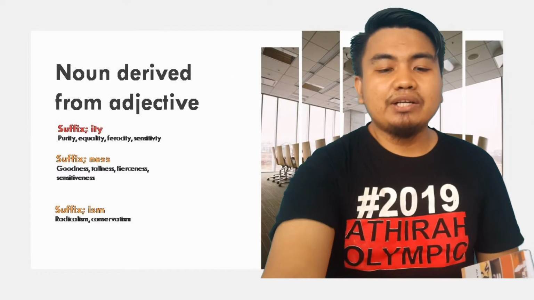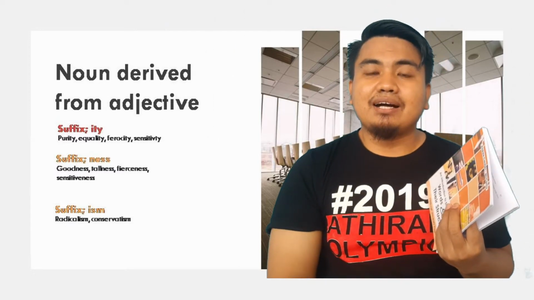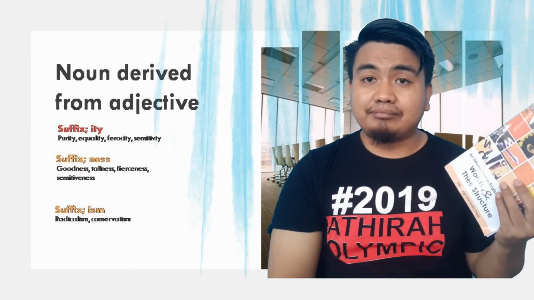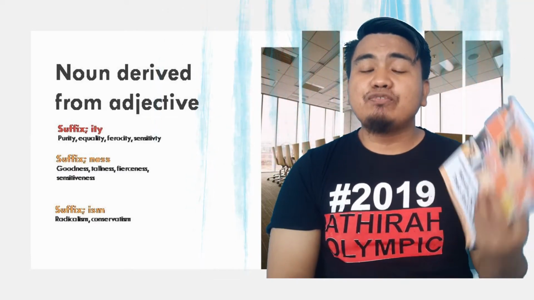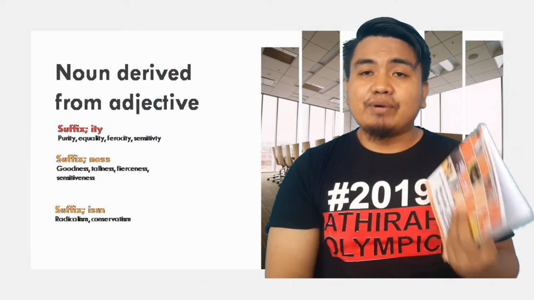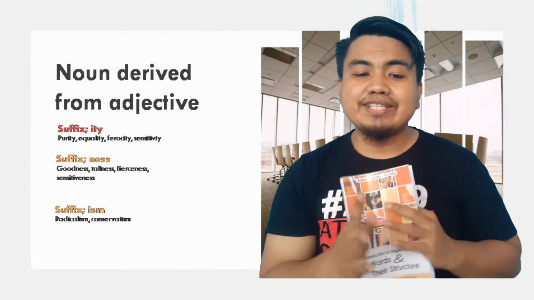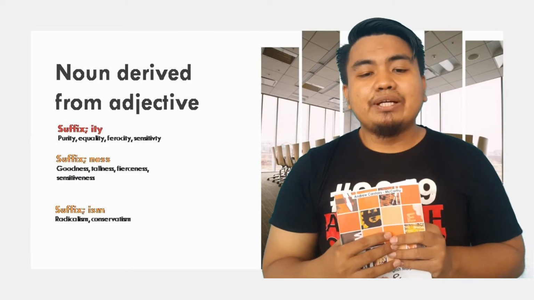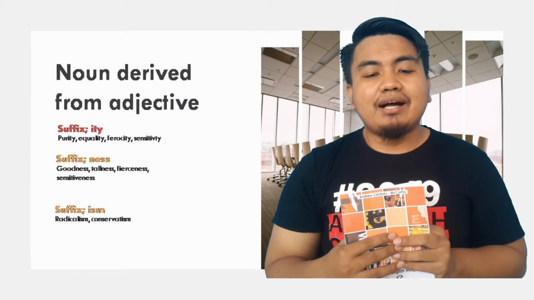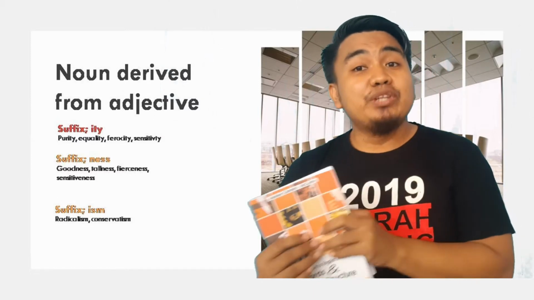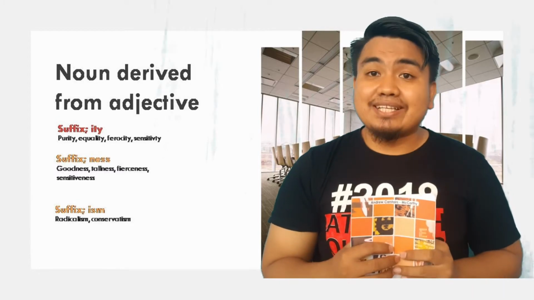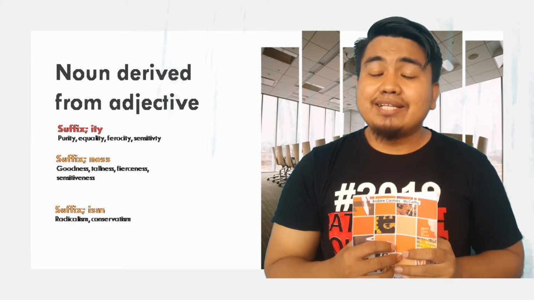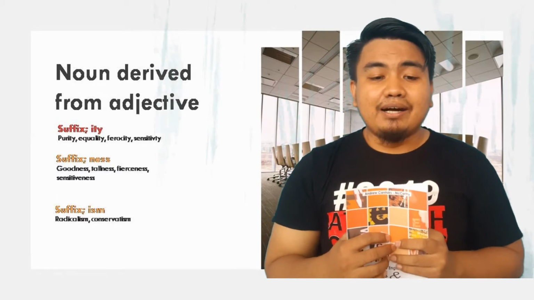So now here we are going to see the suffix ness. This is another example when we want to form nouns derived from adjectives. The first example is goodness. Exactly, this is the word we are going to see from the adjective good, becoming goodness. And the next is tallness. This is the noun formed from the adjective tall by the suffix ness.